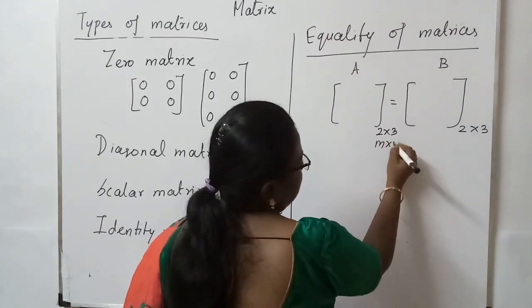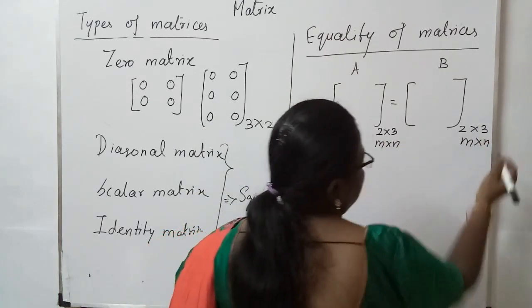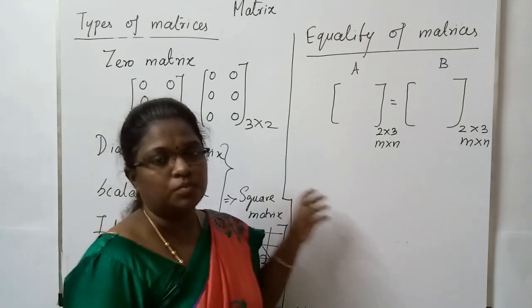If this is m cross n, that should be m cross n. Then only you can compare 2 matrices.